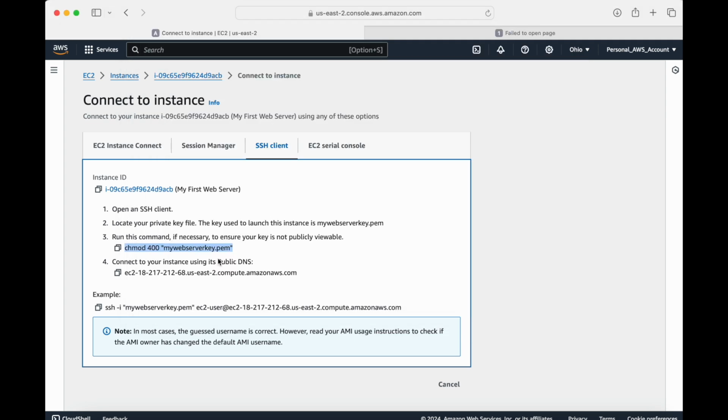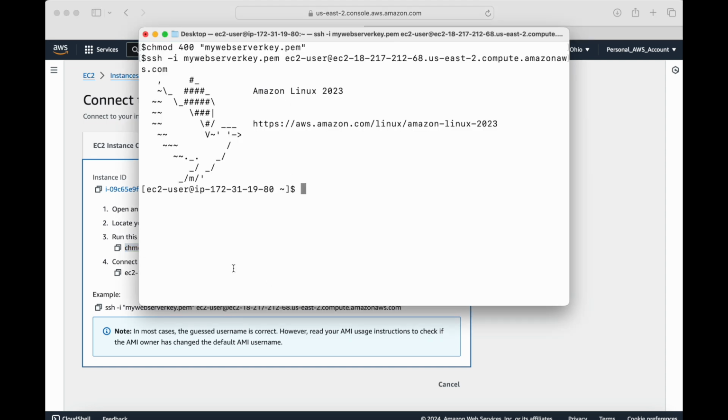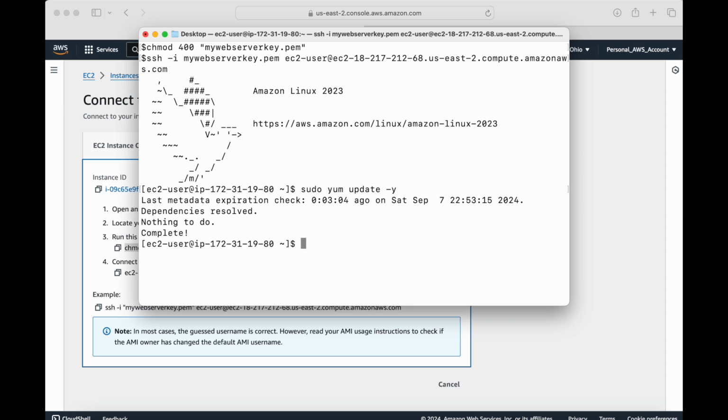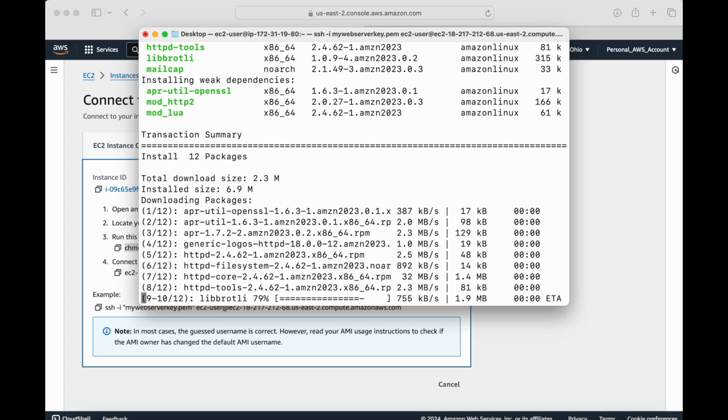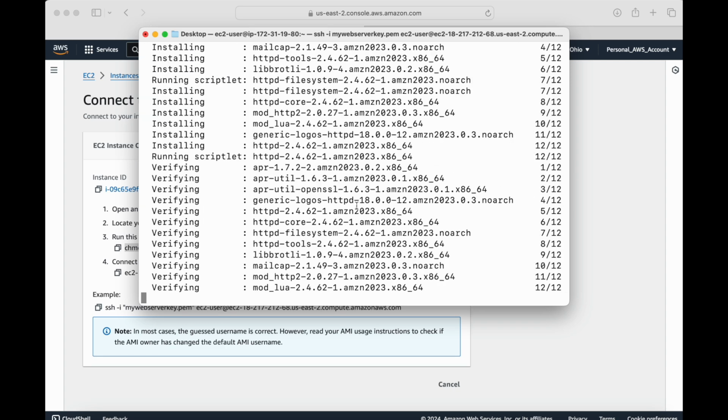So always follow the commands that they give you, just to make sure that everything works fine. I'm in there now. If you're not familiar with how to install an Apache server, here it is. First, I'm going to check my yum update, make sure it's up to date. That's good. Next, I'm going to install httpd -y. So this will install my Apache server.